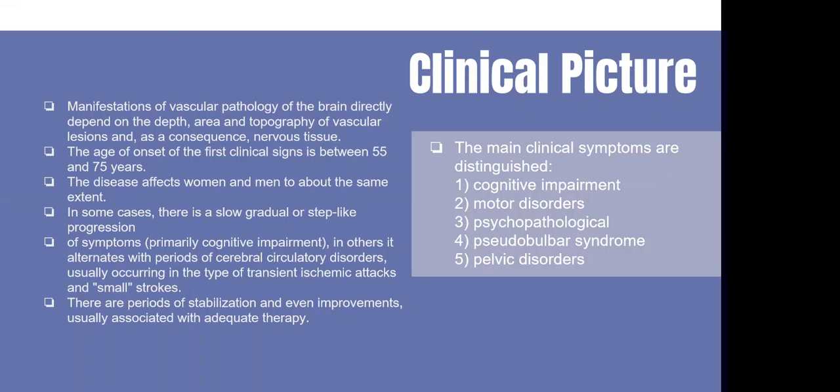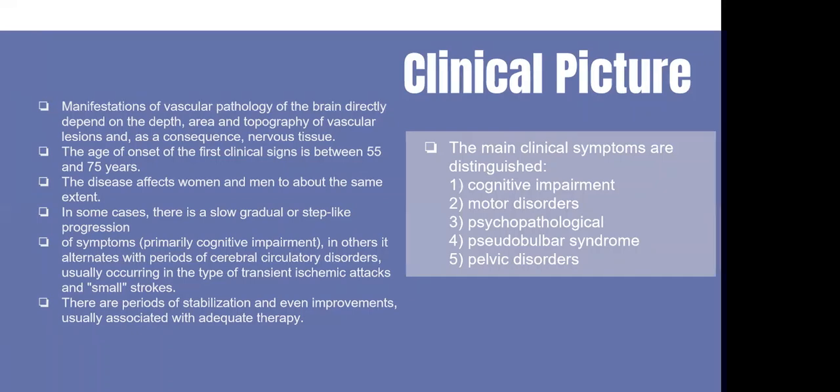The age of the onset of the first clinical signs is between 55 to 75 years. The disease affects women and men to about the same extent. In some cases, there is a slow, gradual, or step-like progression of symptoms. In others, it alternates with periods of cerebral circulatory disorders, usually occurring in the type of transient ischemic attacks and small strokes. There are periods of stabilization and even improvements, usually associated with adequate therapy.